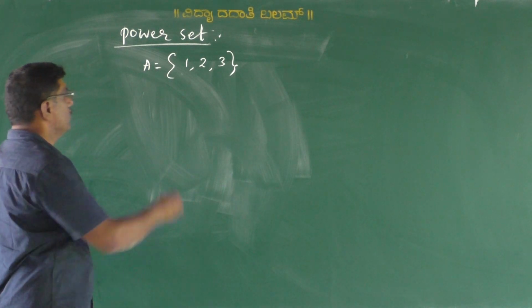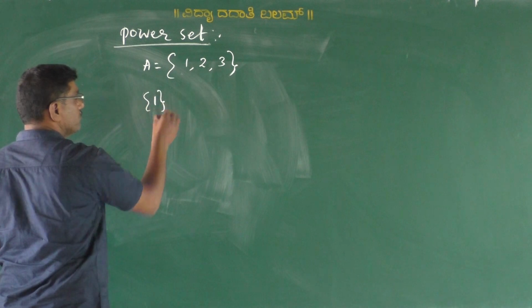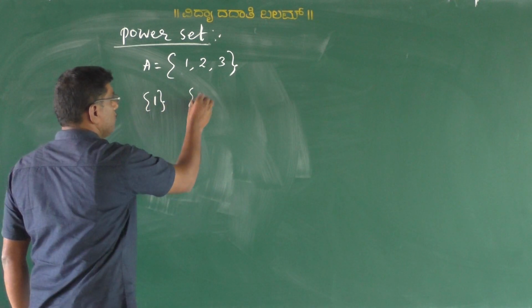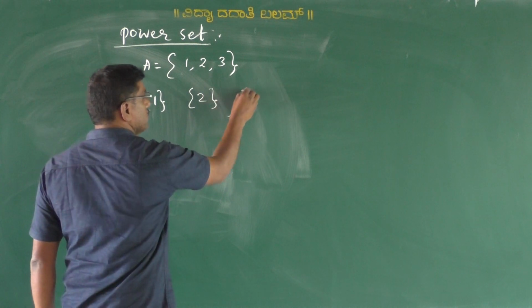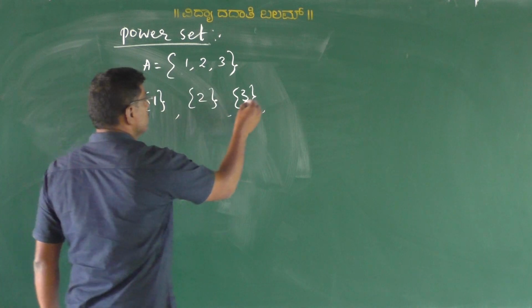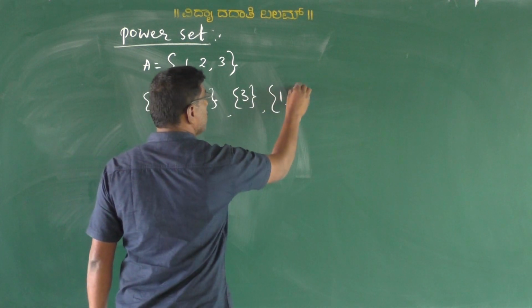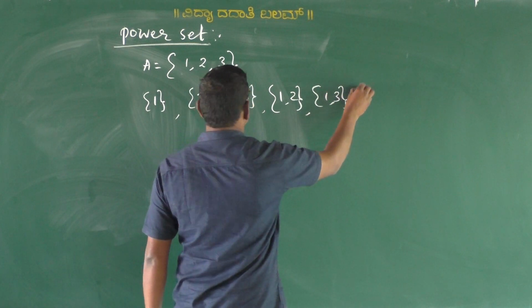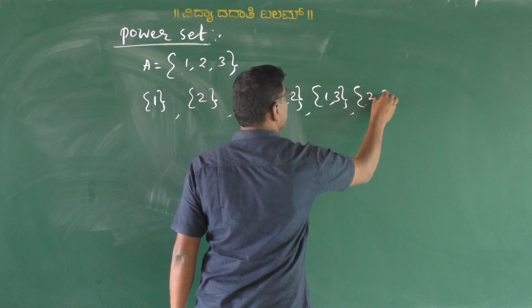See here, set {1}, isn't it? Set {2}, set {3}, set {1, 2}, {1, 3}, {2, 3}.